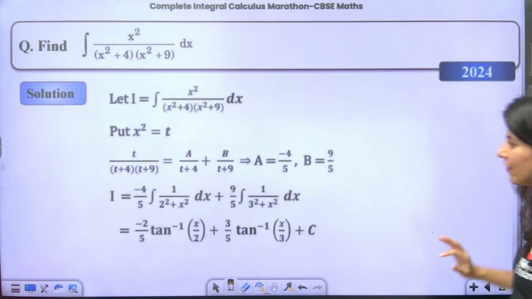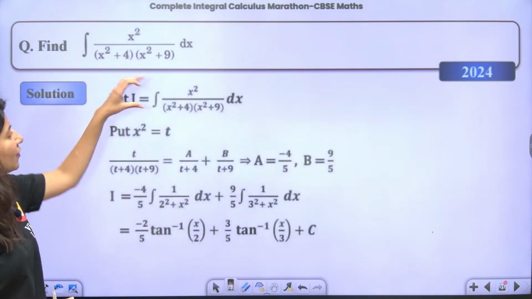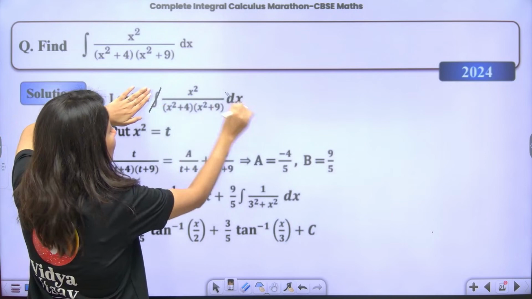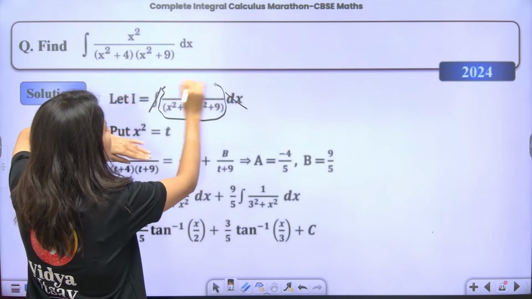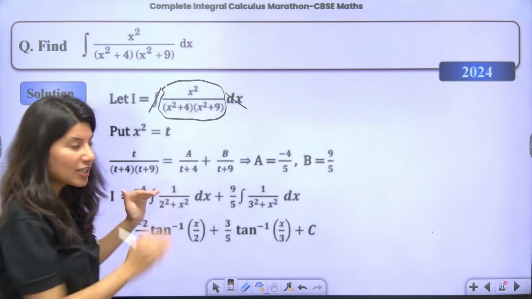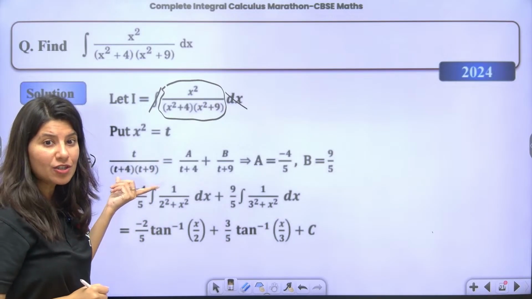This is what we have done. Understand now. One more time, students are saying. So first of all, this was the integration. Let us forget about the integration for the time being. Let us focus on this. For the time being, I am putting x square is equals to t just for the simplicity. So this will be my, now this format, you know the partial fraction format.